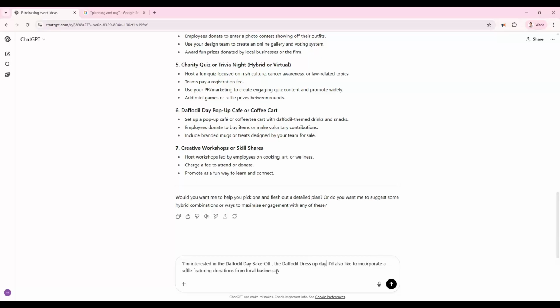I'd also like to incorporate a raffle featuring donations from local businesses. Can you please outline the pros and cons of each?